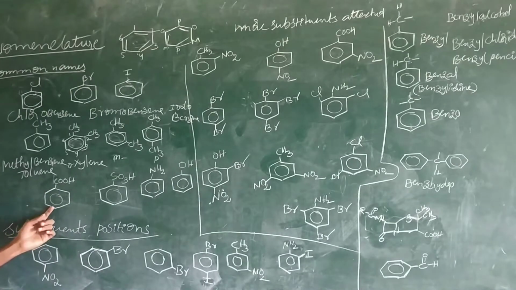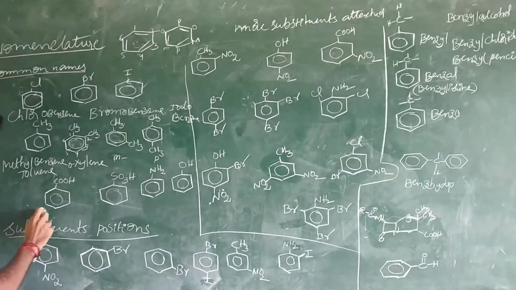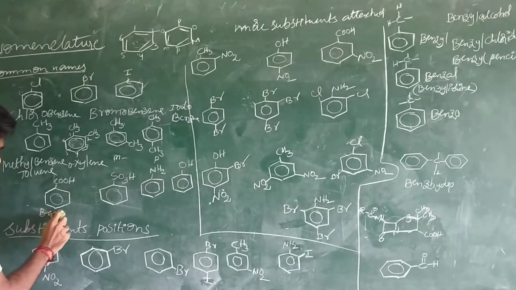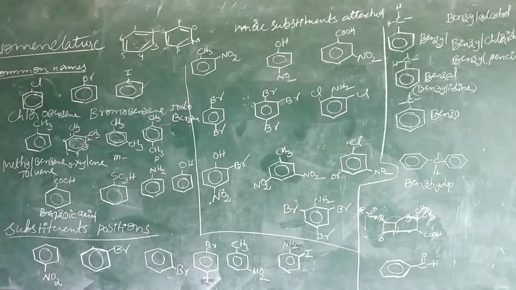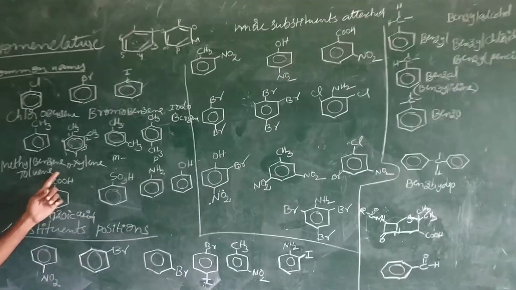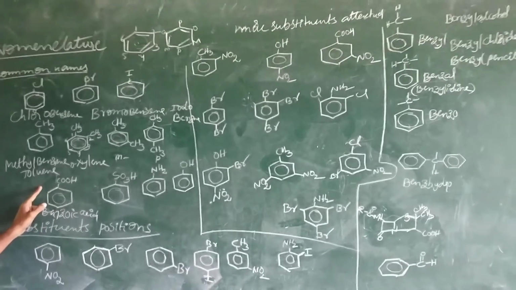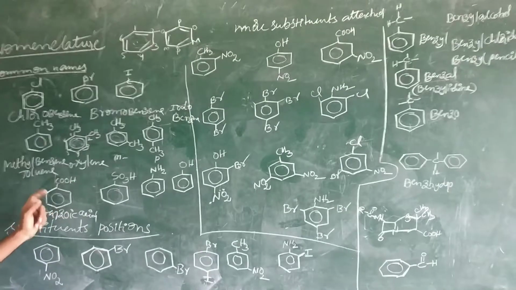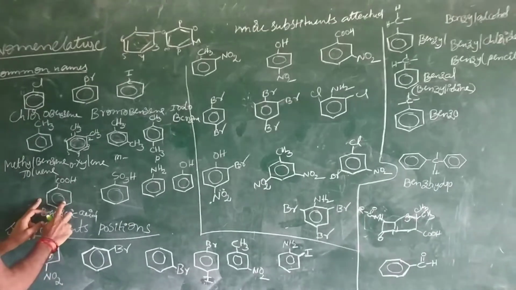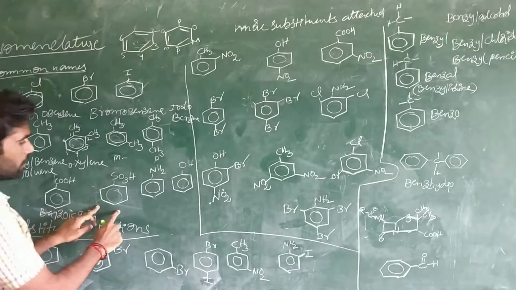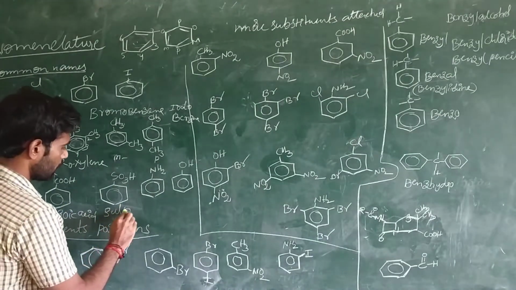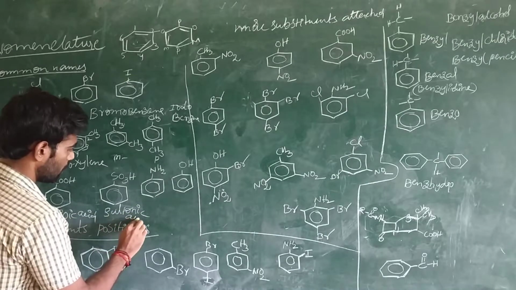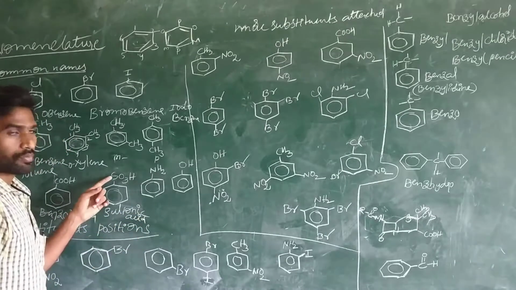And this one is benzene carboxylic acid. The common name for this one is benzoic acid. Benzene carboxylic acid is the IUPAC name, because this one is a carboxylic acid group and this one is benzene. Here it is a sulfonic acid. The common name for this one is sulfonic acid, the SO3H group.